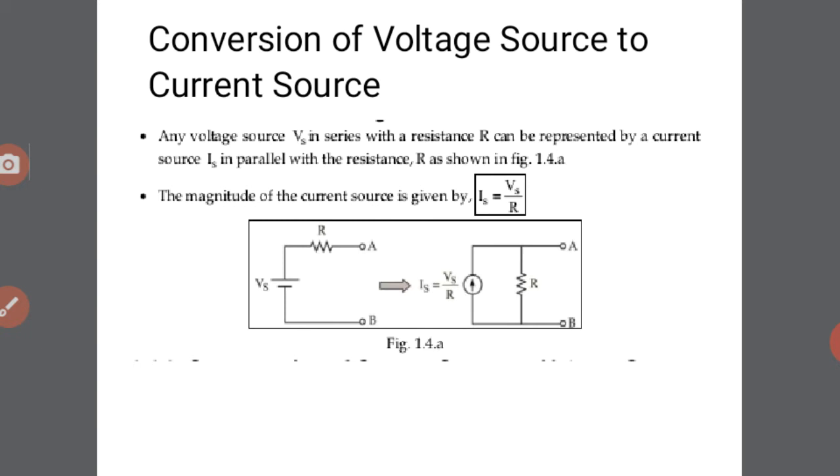First I am going to explain the conversion of voltage source into current source.